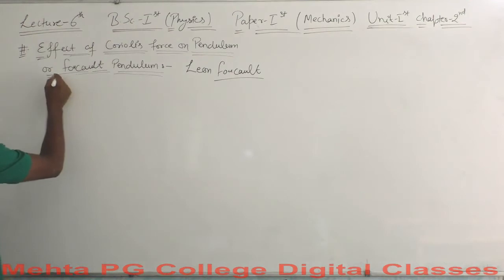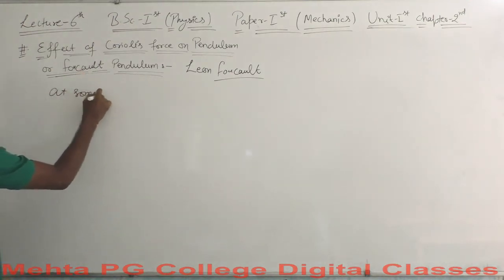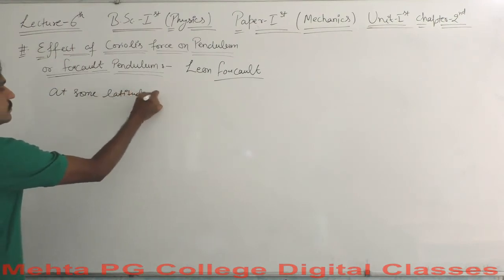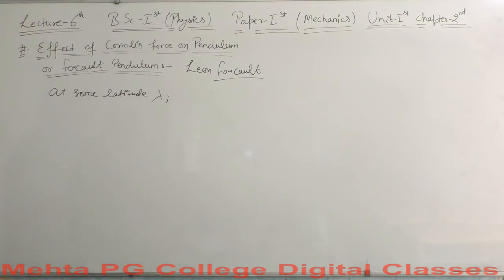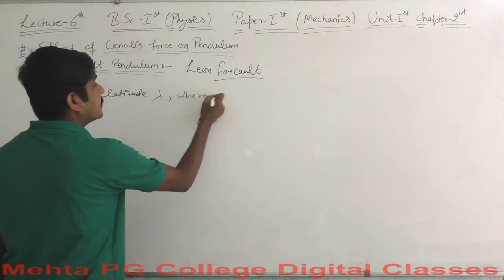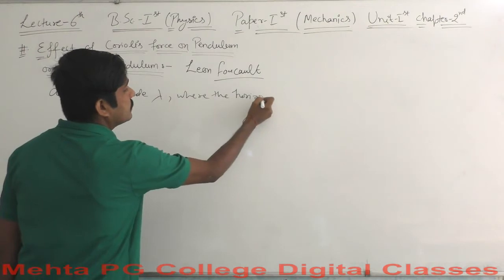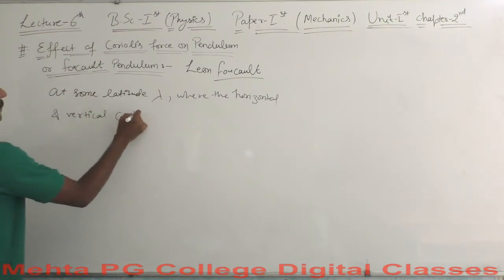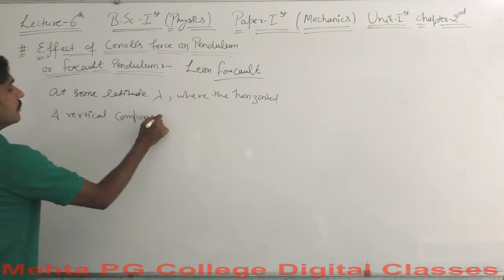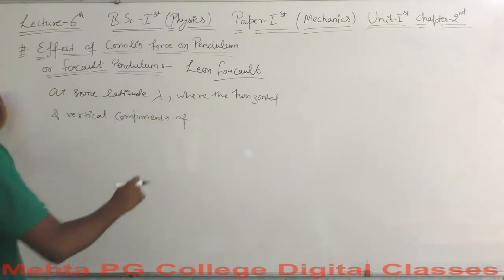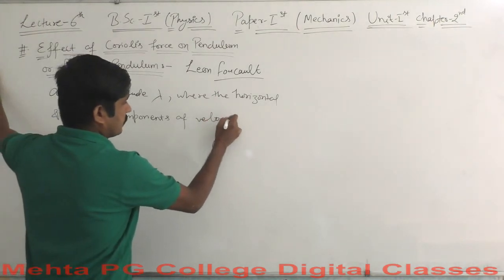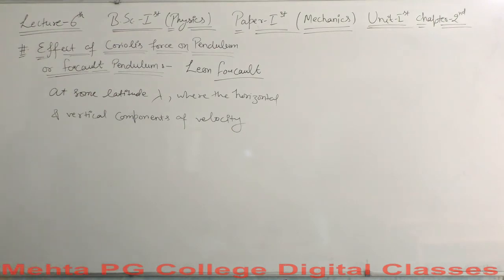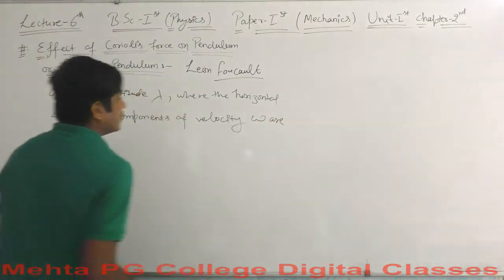Let's say we add some latitude lambda, where the horizontal and vertical components of the angular velocity, which has been termed omega, are taken.